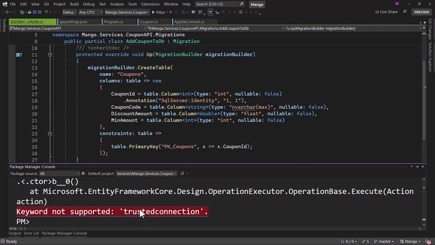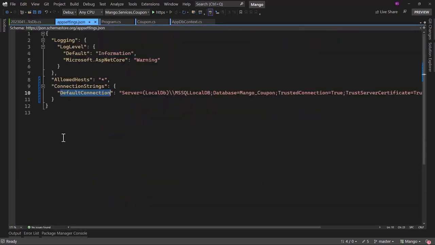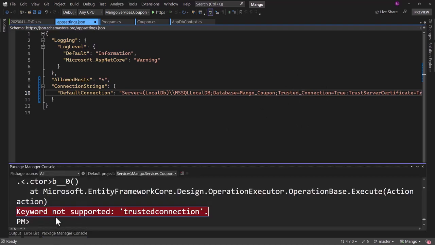I hope you were able to figure that out. I intentionally introduced an error while pasting it here. This must be trusted_connection. If there is any mistake in the connection string, when you try to update database, you will see error message like this.